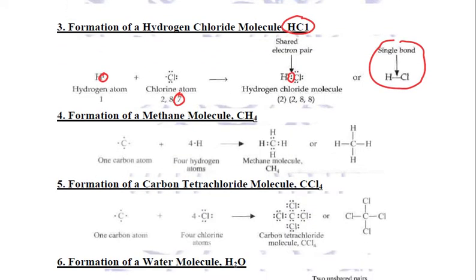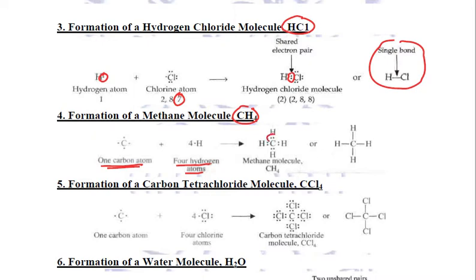Now this is quite important, the formation of methane. Carbon has 4 electrons in its valence shell, right, and it requires 4 more electrons. It combines with 4 hydrogen atoms. Each hydrogen atom consists of one valence electron requiring one more. So what exactly does carbon do?